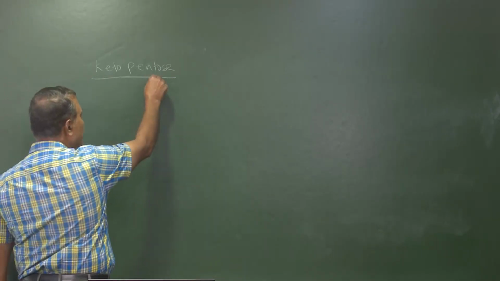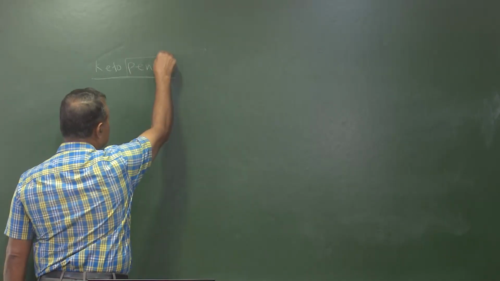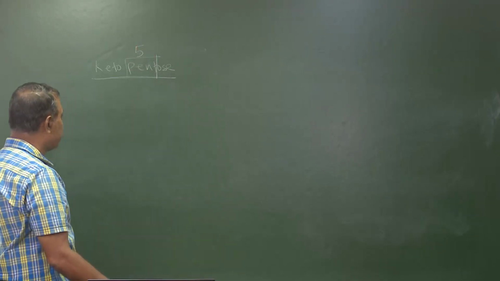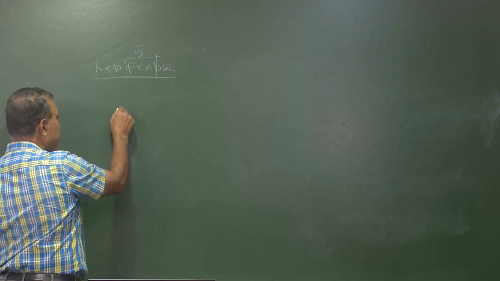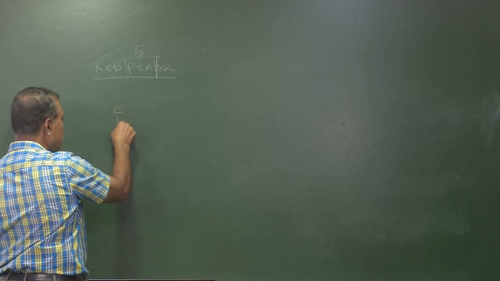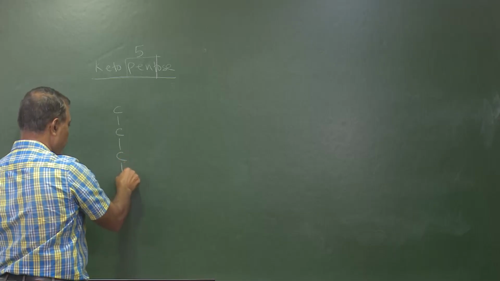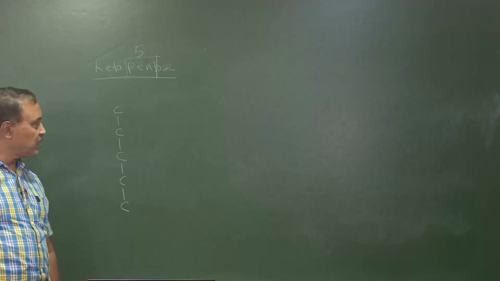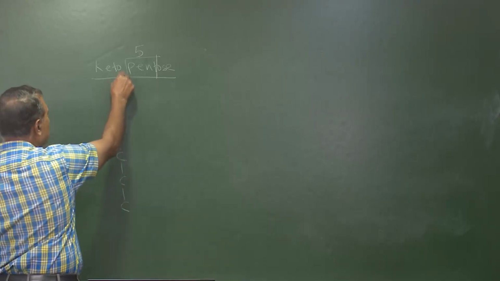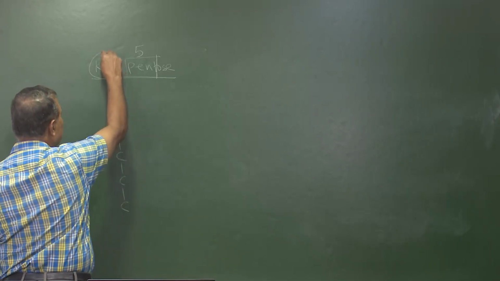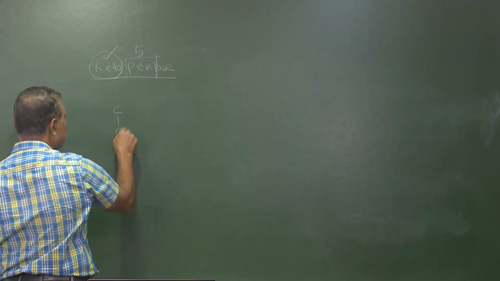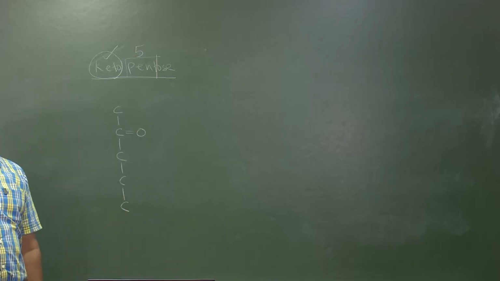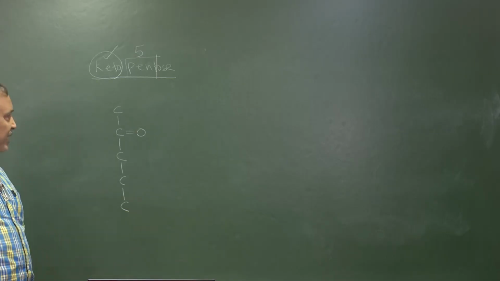Very simple thing. First I will see: pento means pent means 5. So how many carbon atoms will be there? There will be 5 carbon atoms. So unbranched, C, C, C. So I wrote 5 carbon atoms. Then after that, it is keto. Keto means at the carbon atom number 2, there will be oxygen with double bond. Ketone group I will put there.